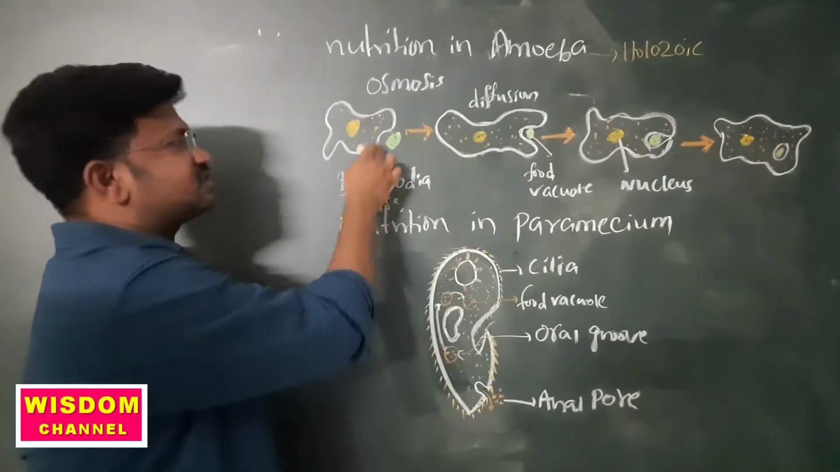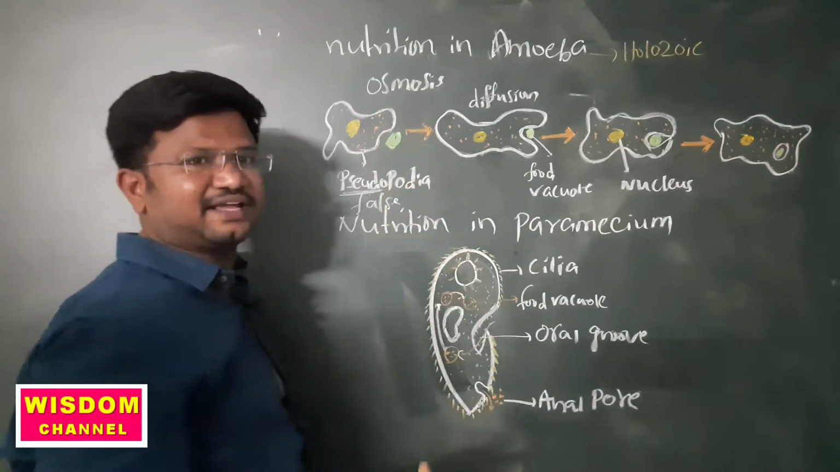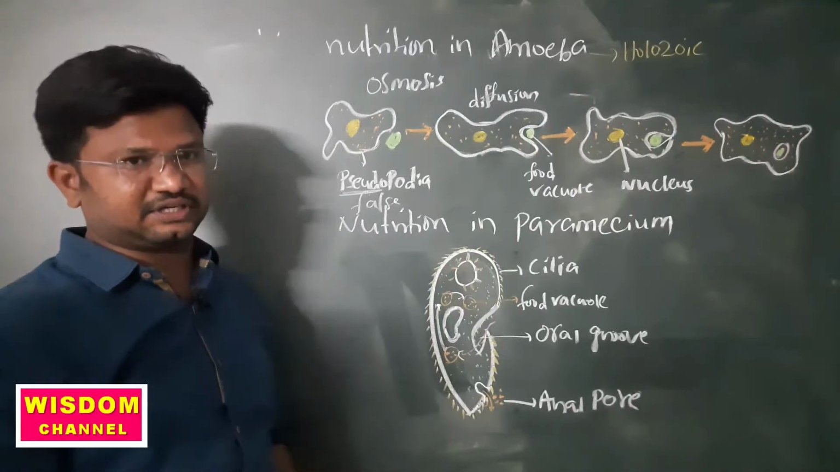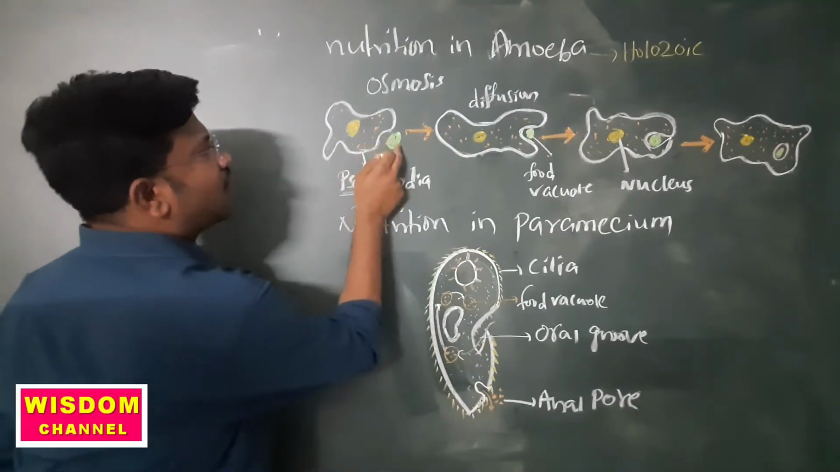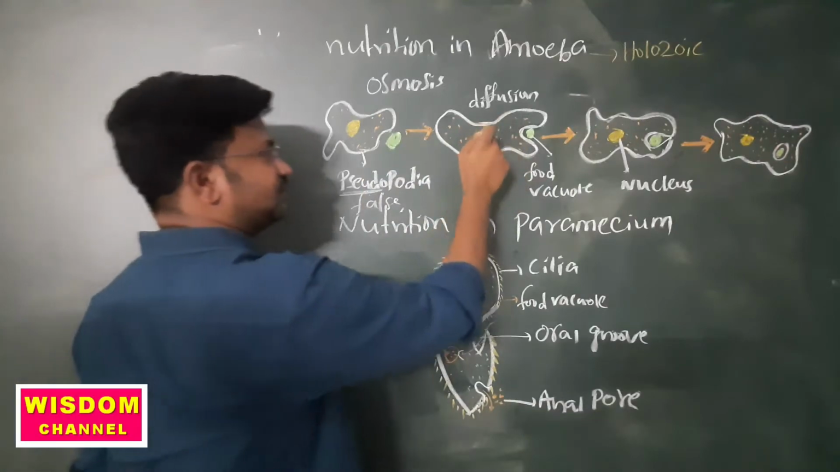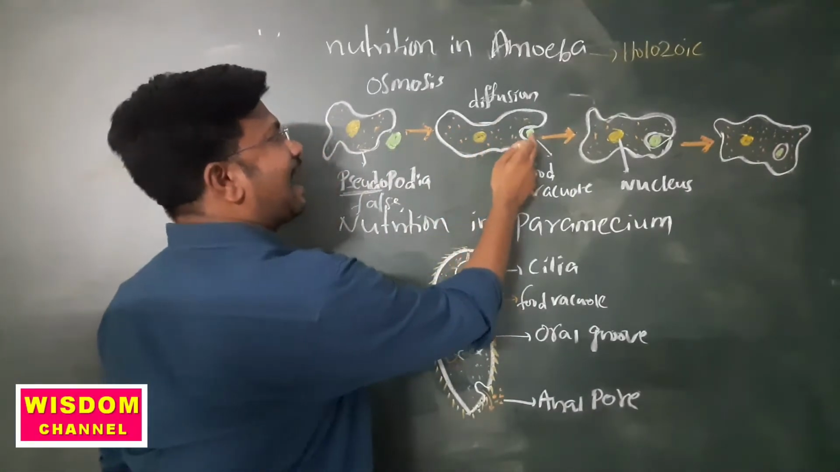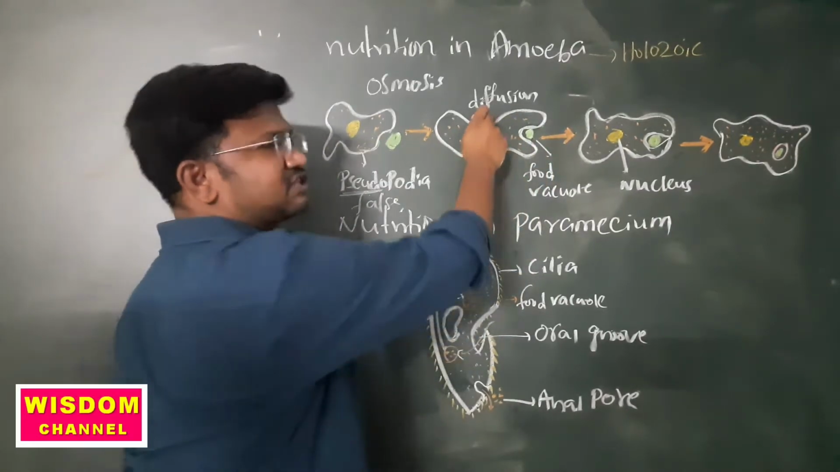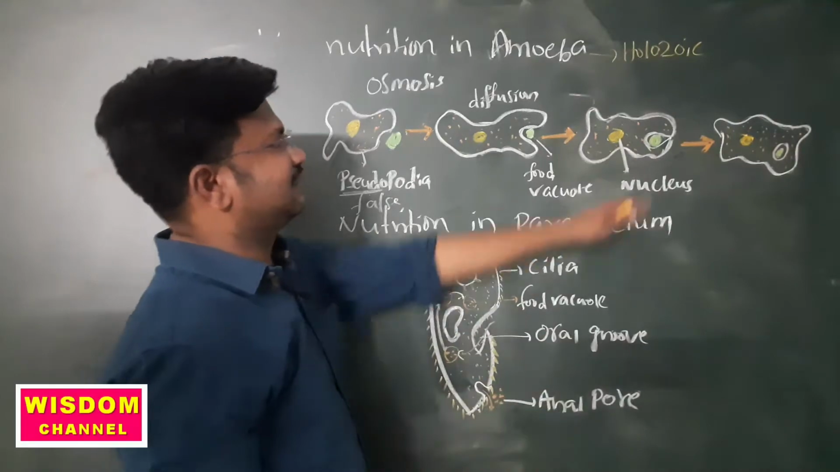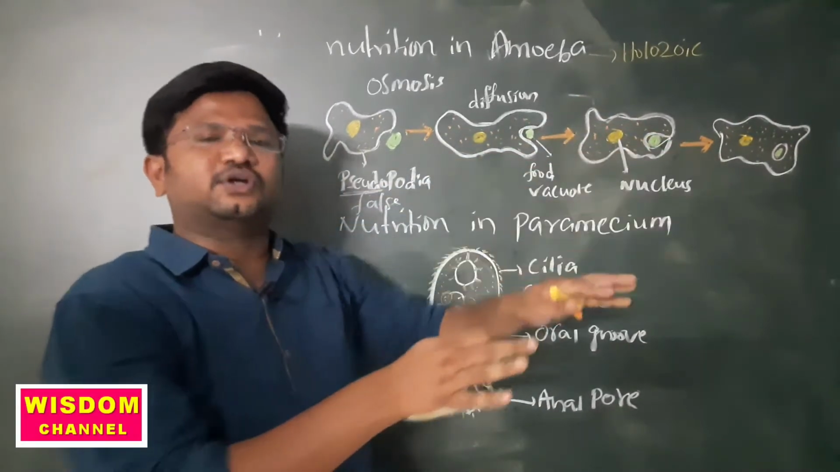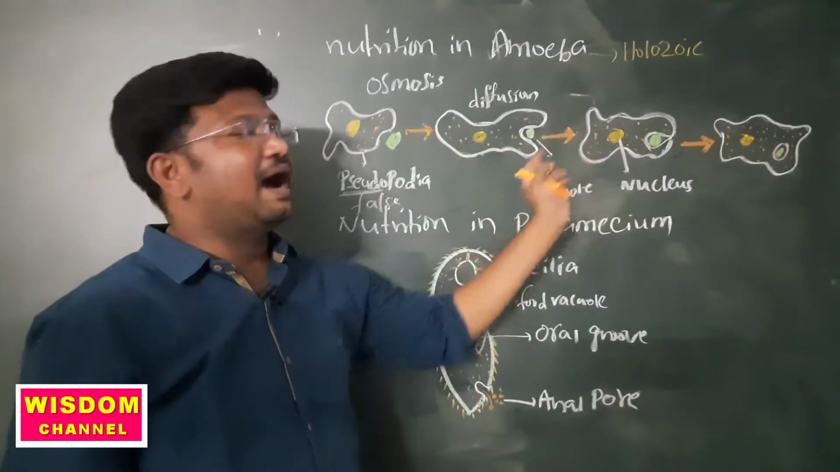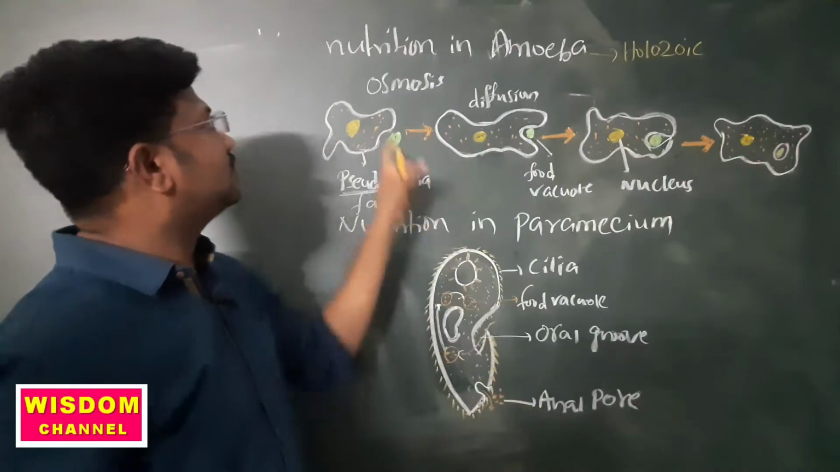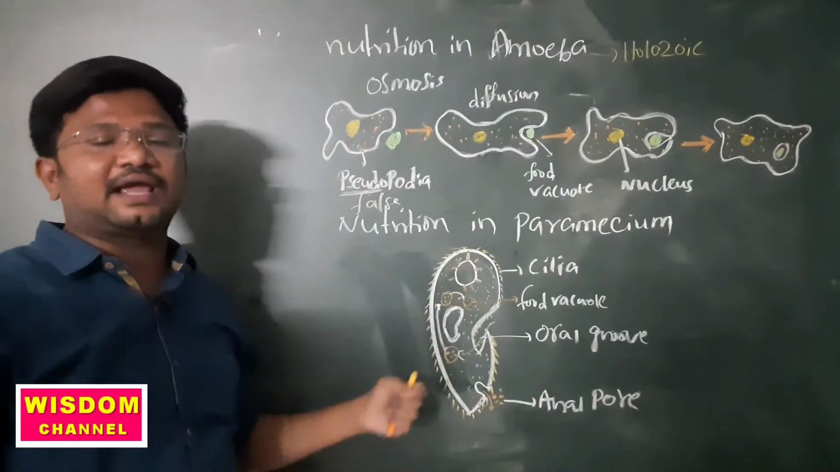So amoeba moves towards the food with the process of osmosis. Osmosis means materials move from low concentration to high concentration. Due to this process, the complex substances enter the amoeba's body, and the food particle or food vacuole enters the cytoplasm by the process of diffusion. Later, the digested food is distributed into the cytoplasm, and undigested food is thrown out from the body. So this is about nutrition in amoeba.